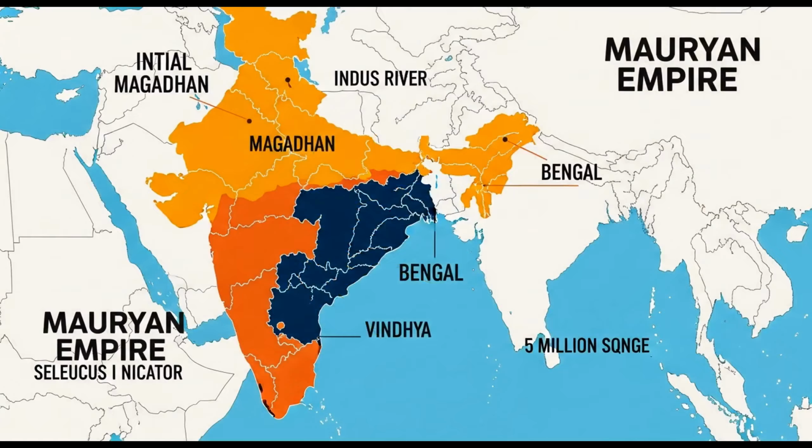The Mauryan Empire eventually covered approximately 5 million square kilometers. This immense territory represented an unprecedented political integration. Chandragupta thus laid the foundation for a vast, centralized state.